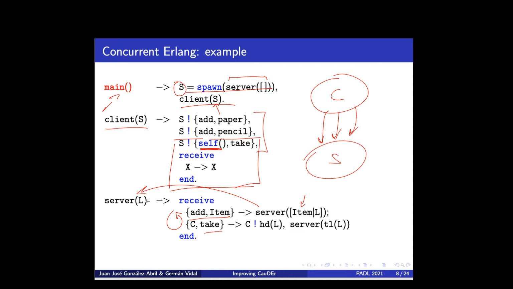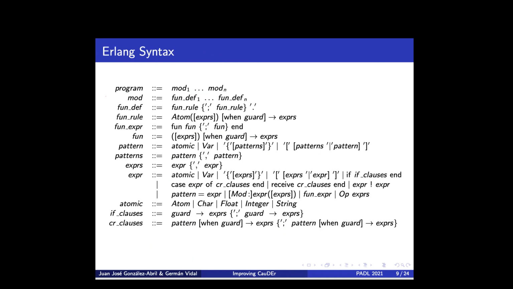And if the message is take, then we use the first argument, which is the PID of the client, to send an answer back to the client. In this case, we send the element on top of the list. And then again we have a recursive call to function server with the remaining elements. So this is a very simple client server in Erlang. So this is the syntax of the language that we consider in this work. You can find the details in the paper.